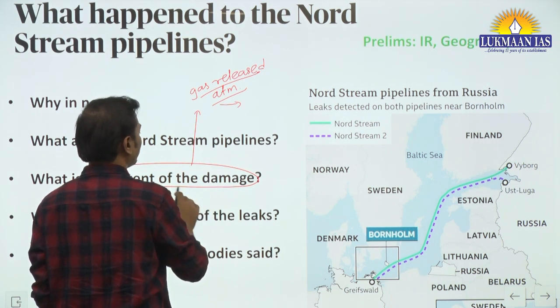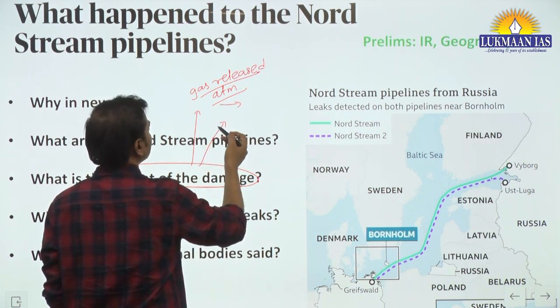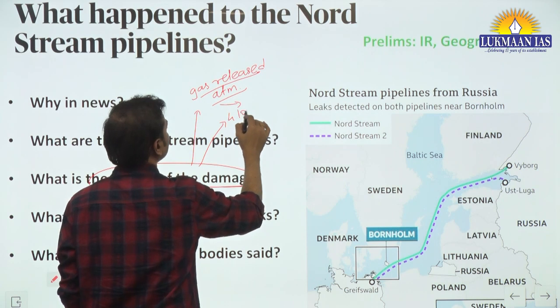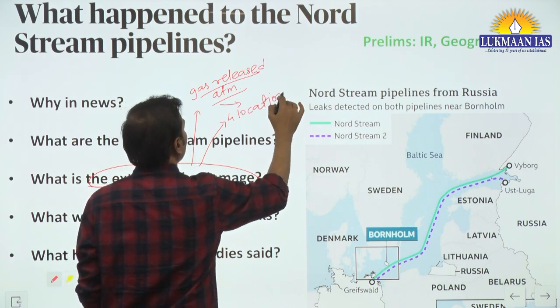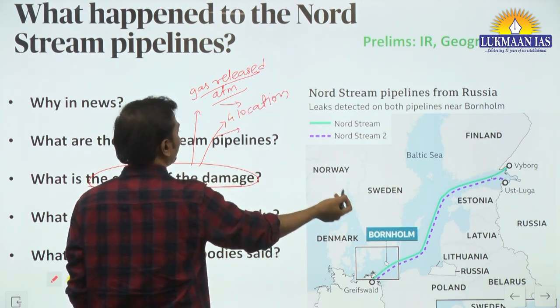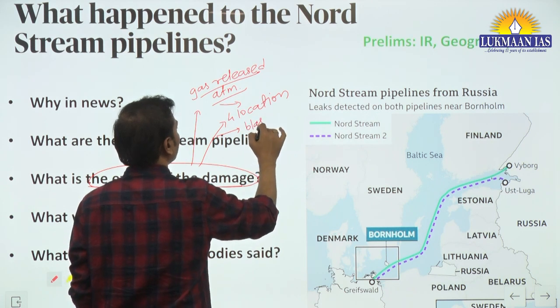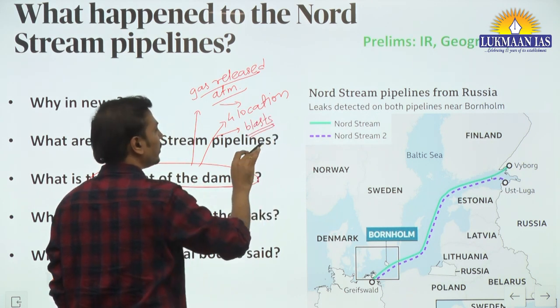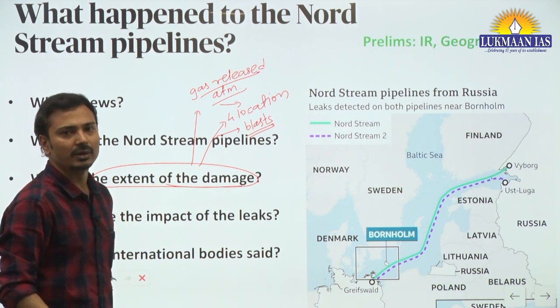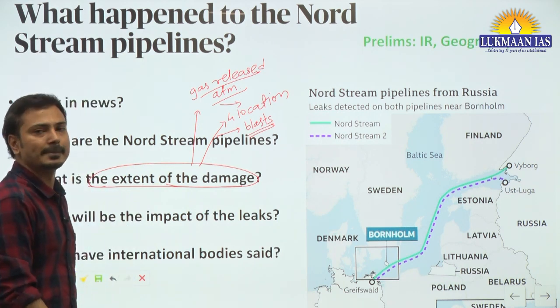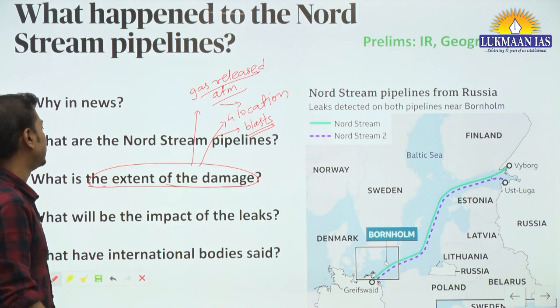Along with that, one should know that this damage is at 4 locations, and the authorities of the European countries believe that it is due to blasts and not because of any kind of maintenance problem. Okay? So this is the extent of damage.